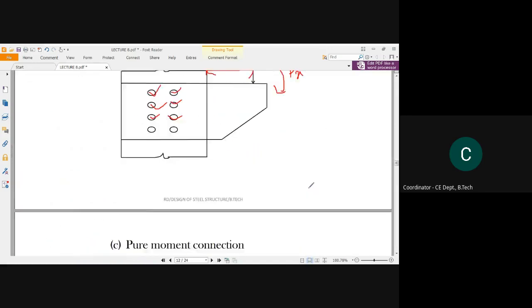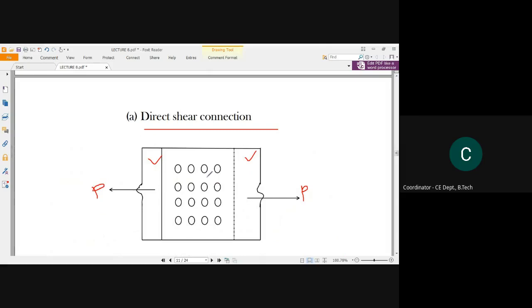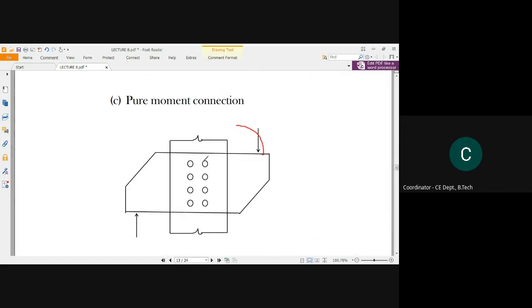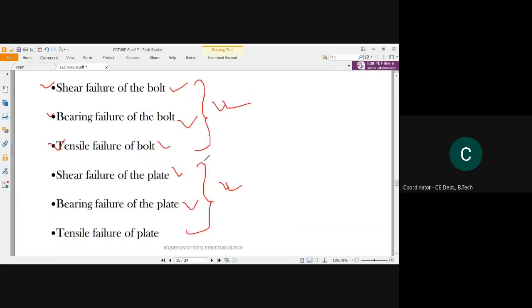See what happens. If this is a plate and a failure occurs, then that failure can occur due to the failure of the connection, or due to the failure of these plates. So we have to design this connection or structure as per the capacity of both structural materials. So we need to know in which way this structural material may fail, right? For a bolting connection, failures are given here.